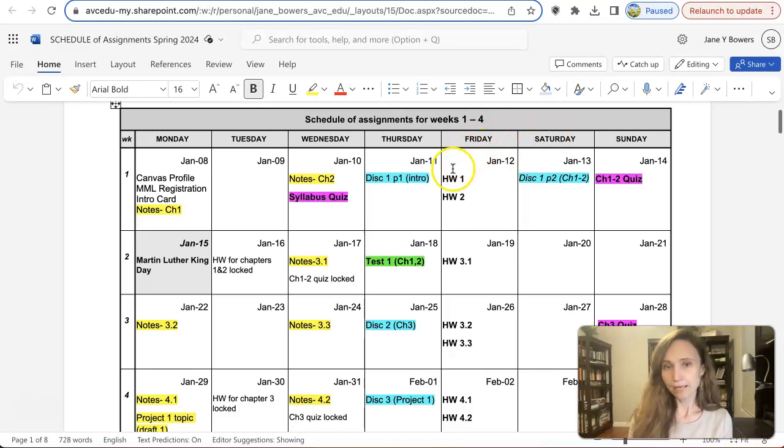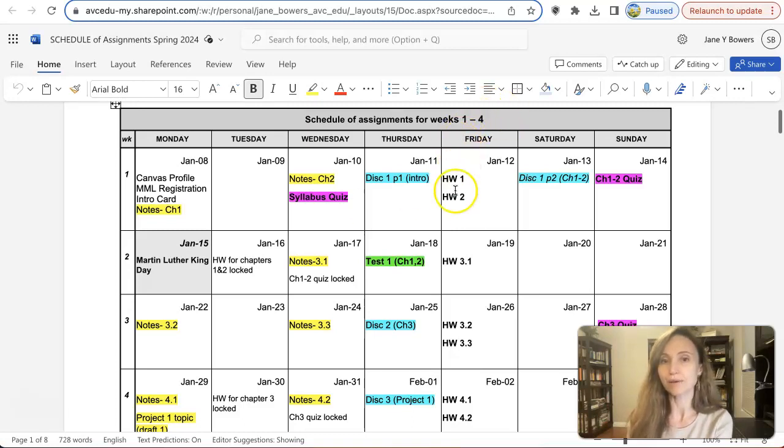And then by Friday, you will complete homework 1 and homework 2. You can complete homework 1 right after you make notes on Monday. Just get it out of the way: complete the notes for chapter 1 and do the homework for chapter 1. Same with chapter 2: do the notes for chapter 2 on Wednesday and complete the homework for chapter 2 on Wednesday as well. This way you get it out of the way, with nothing to worry about until the end of the week. That's if you can, if it's possible.